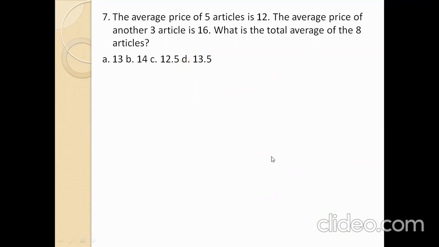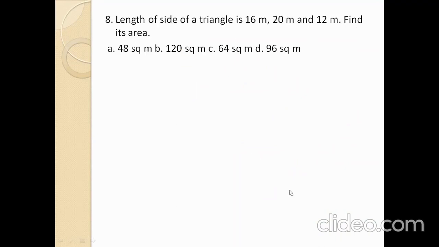Next. The sides of a triangle are 16 meters, 20 meters, and 12 meters. Find its area. Here, 3 different sides are given: A, B, C. First, find the semi-perimeter. The semi-perimeter formula is A plus B plus C by 2. 16 plus 20 is 36, plus 12 is 48, by 2 is 24.